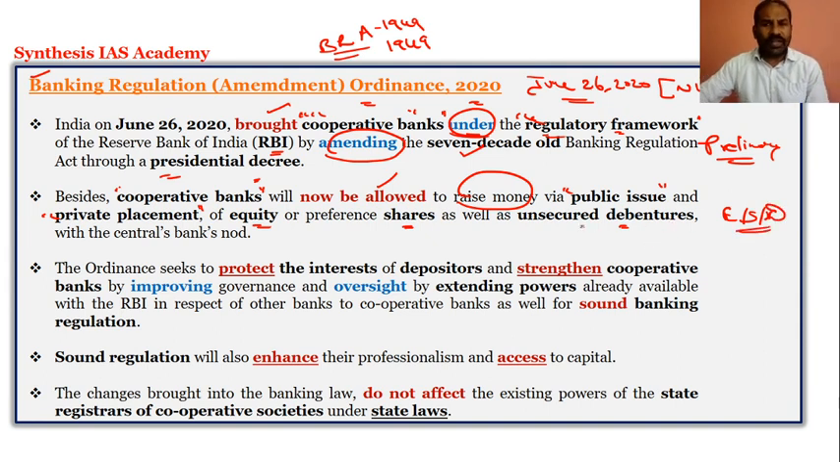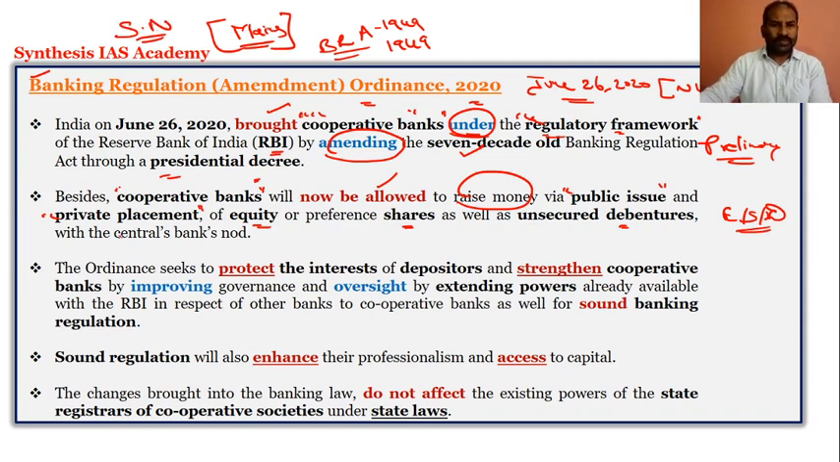So these are very, very crucial information, because this could be very important for you in regards to the mains while you are writing an answer or preparing short notes. The ordinance is definitely seeking to protect the interest of the depositors, but it also wants to strengthen the cooperative banks. So it is worried about the depositors, and it is also worried about the cooperative banks. Who? The Banking Regulation Amendment Ordinance 2020.